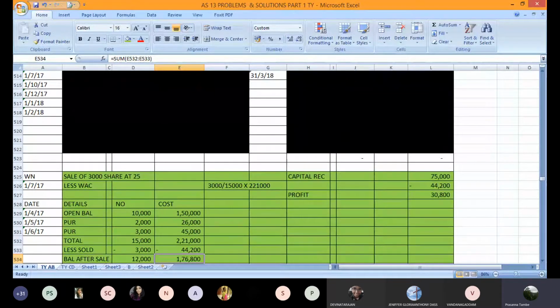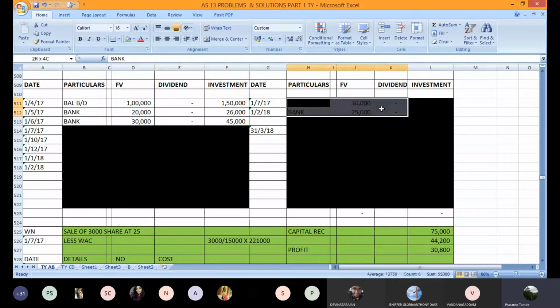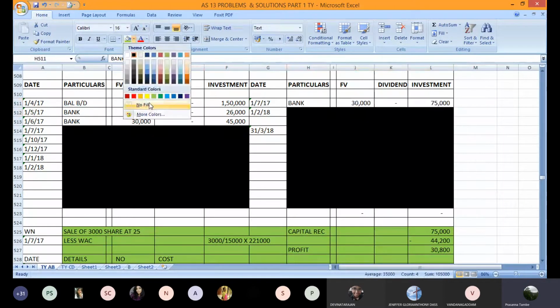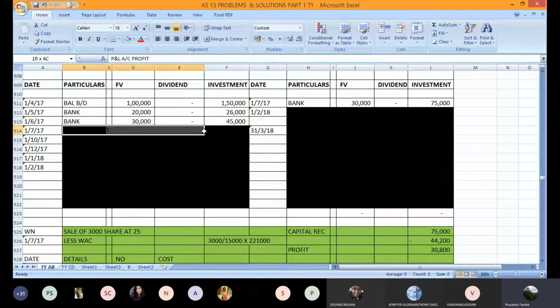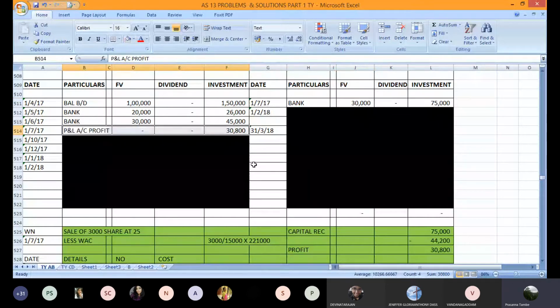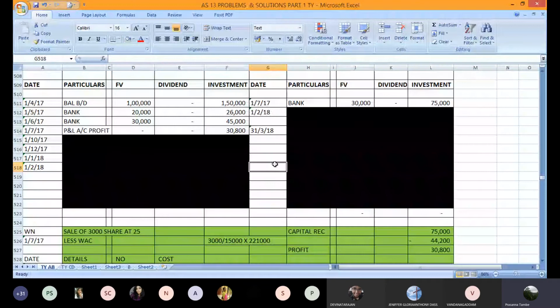So let us plot the entries in our ledger. This is the first entry: bank account debit to investment 75,000, and the face value will be shown in the face value column here. Then we will transfer the profit to profit and loss account, so the entry will be investment account debit to profit and loss account.